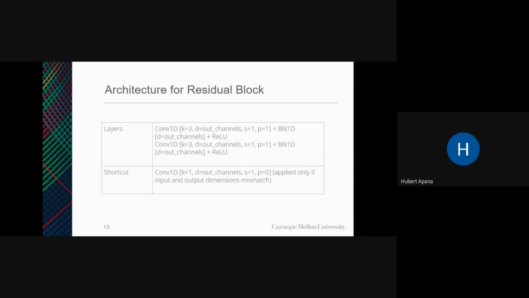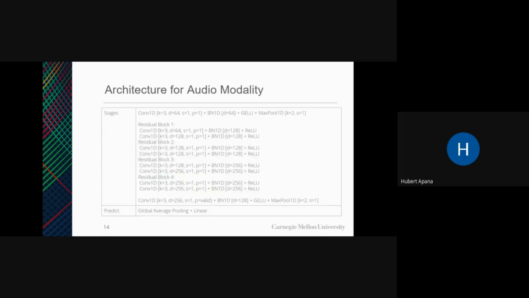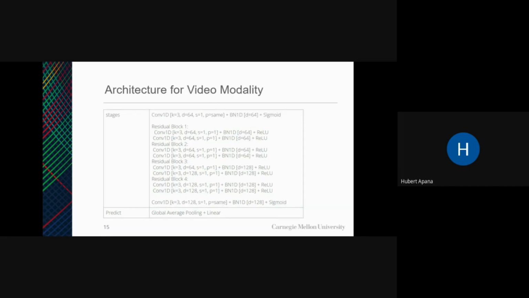So for the residual block, this is the architecture that we had. We had a stride of 3, and then a channel which comes in from the audio video model, and then we had a shortcut which also had a kernel of 1 and a stride of 1, and then a padding of 0. So this is the architecture for the audio modality. We had 4 residual blocks, and it's similar also for the video modality.